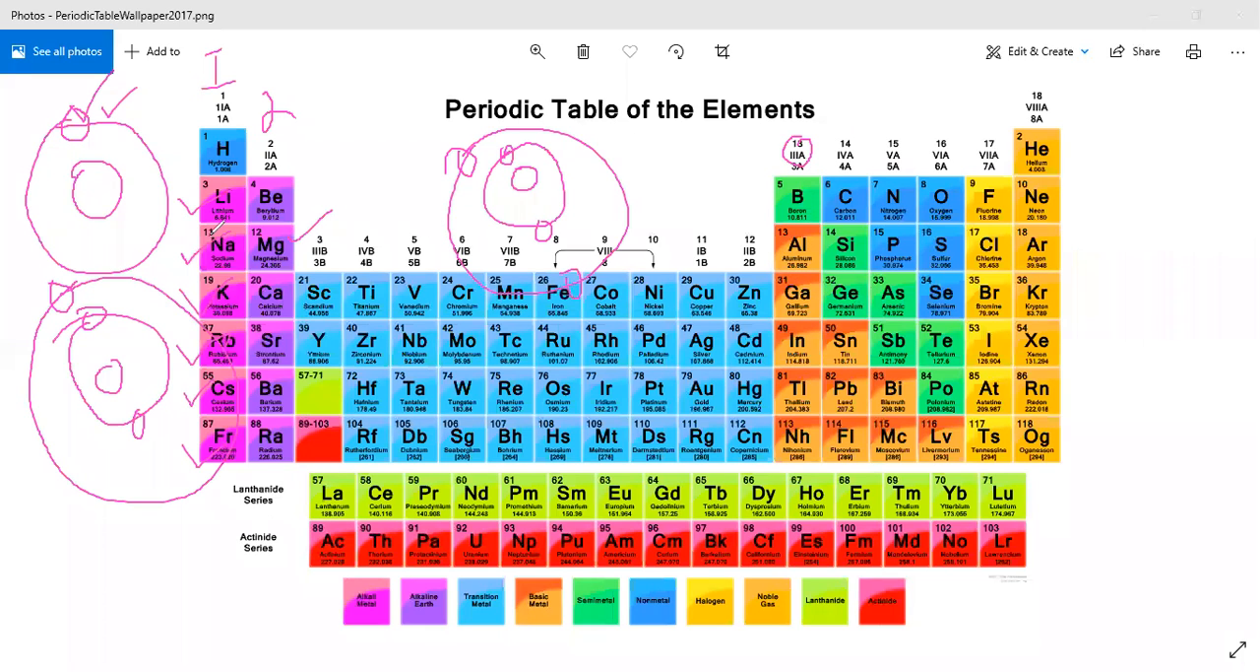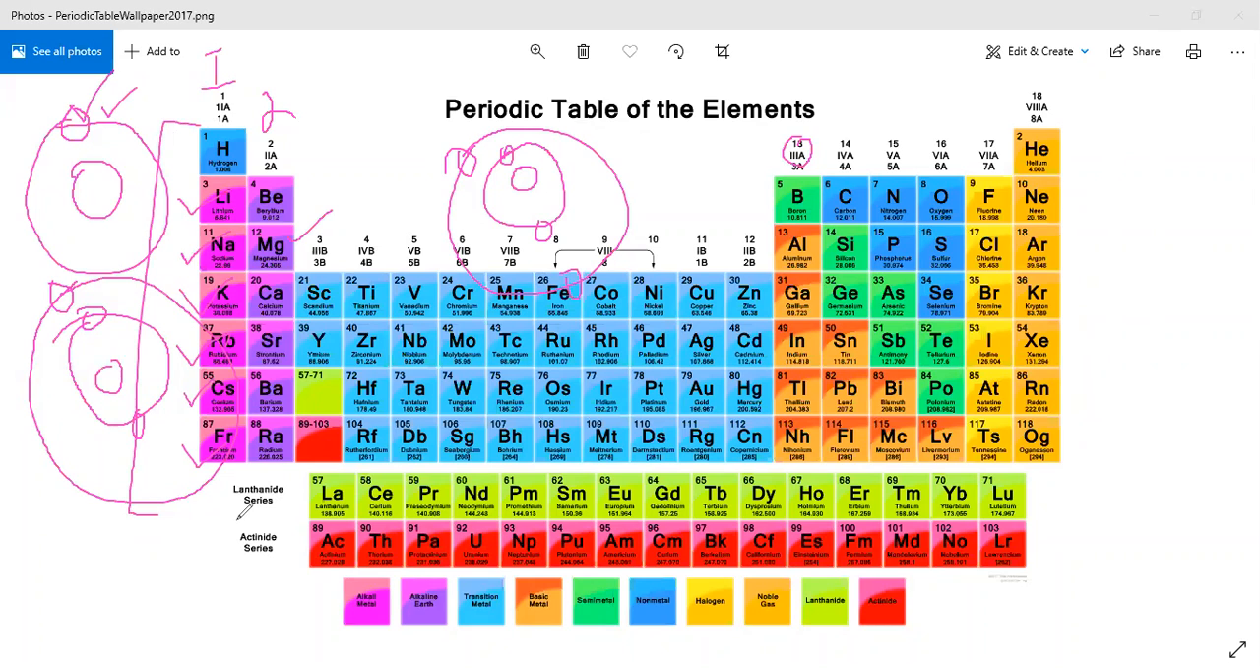So the arrangement of elements on the basis of their atomic number gives you the repetition of their properties. That's why the modern periodic table is arranged on the basis of atomic number instead of atomic masses. And elements in the same group have similar properties.